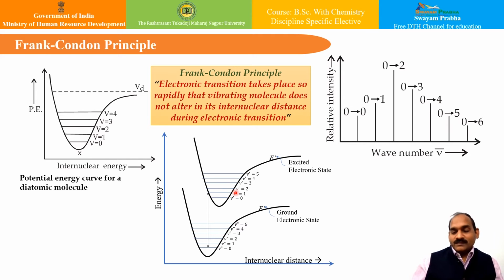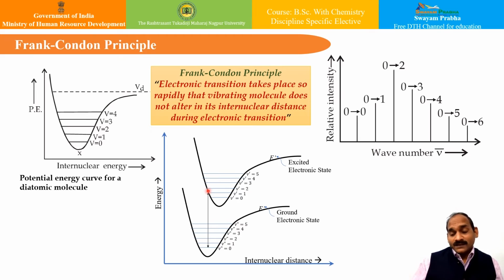Now, due to this, it is possible for us to show the electronic transition by literally a straight line, because it is so fast. This straight line is parallel to the energy axis, and one can locate the probable vibrational state for a molecule in the excited state. From here, whether it is going from V equal to 0 to V equal to 1, or V equal to 0 to V equal to 2, we can predict, because it is exactly a vertical line we can plot from the ground state energy to the excited state energy.